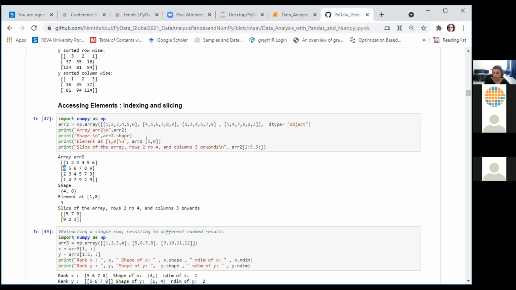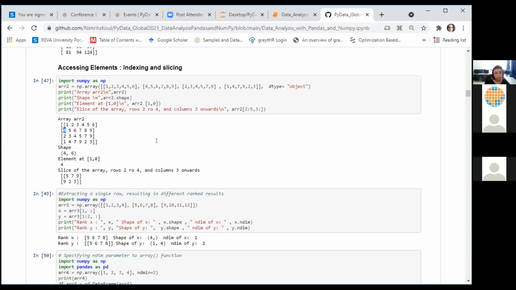In indexing as well as in slicing, we can use positive integers. We can also use negative integers for accessing elements of an array. Just like the index of the first element in a flat array is 0, the index of the last element is -1. So the last element in a flat array has an index of -1. The second last element has an index of -2, and so on.